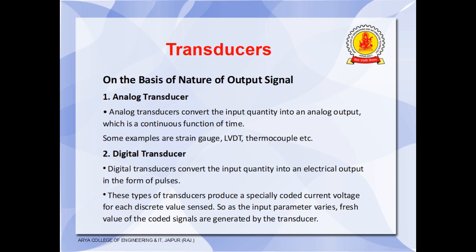Examples are strain gauge, LVDT, thermocouple, etc. Whereas digital transducers are the transducers which convert the input quantity into an electrical output, and that output is in the form of pulses. So on the basis of the nature of output signal, transducers are classified as analog and digital transducers.